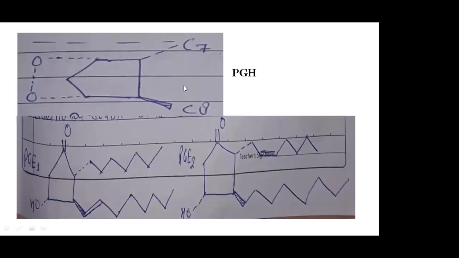We had already discussed that. Now, after that, prostaglandin H. If we talk about prostaglandin H, you can see this is a peroxide ring, with two O's connected, so this is called peroxide. So if there is a peroxide bond in the cyclopentane, then this is called prostaglandin H. So this is also a class of prostaglandin. Now, after that, prostaglandin E and prostaglandin E2, right? There are two classes, depending on the position of the double bond, either on the upper side or the downside. So if it is on the upper side, then this is called prostaglandin E2, right?